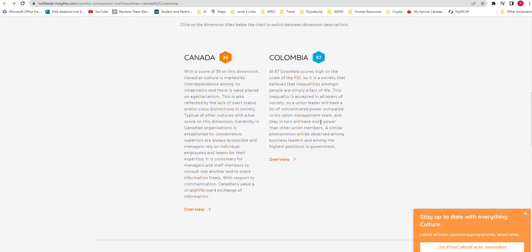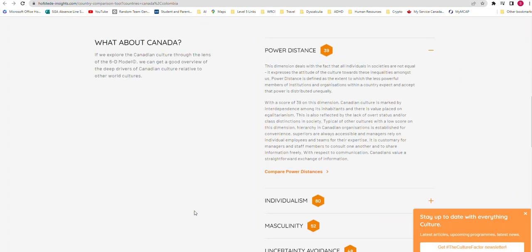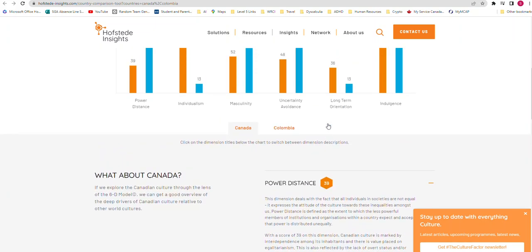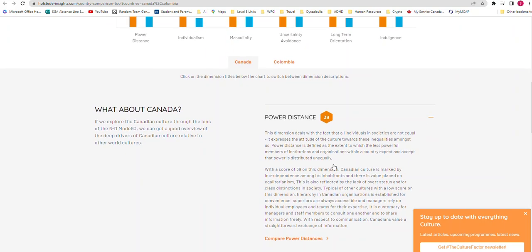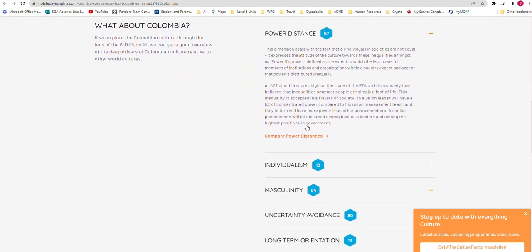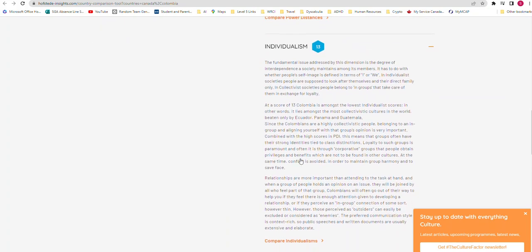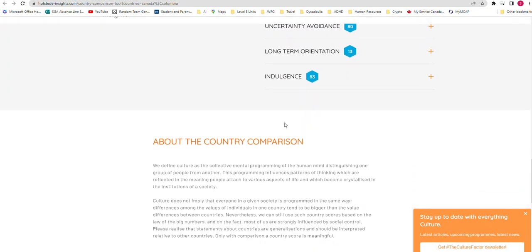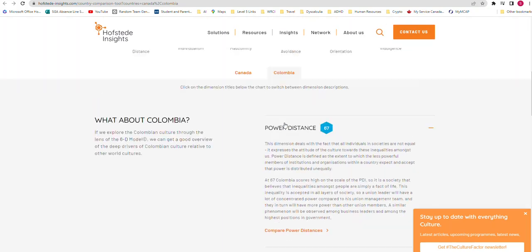So click on the dimension titles below the chart to switch between dimension descriptions. So it gives you a little overview, okay, of Canada. So you can take a read down and it gives you a better idea of what it looks like in Canada. And you can look at Colombia, which is really cool. So I can look at Colombia and it will compare the differences between these different dimensions of culture. So I thought that was pretty interesting.